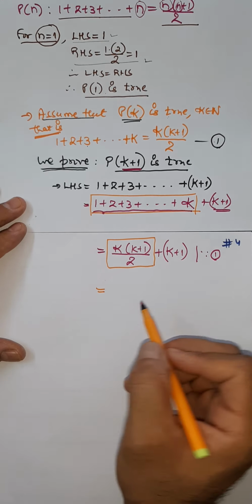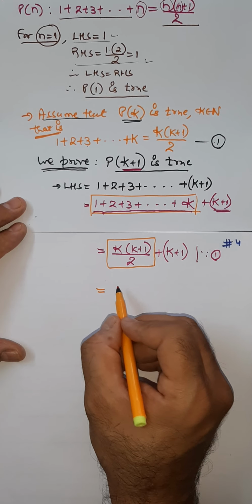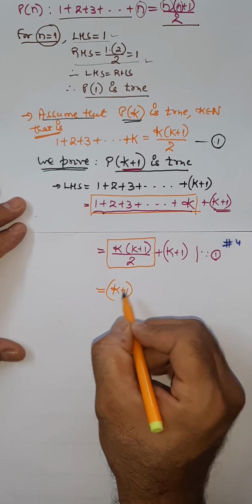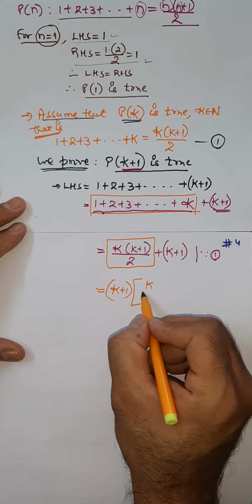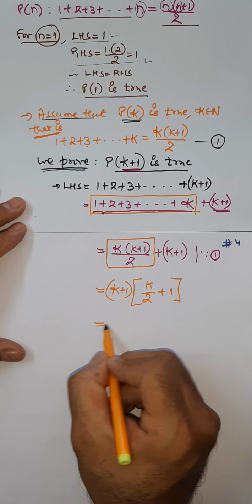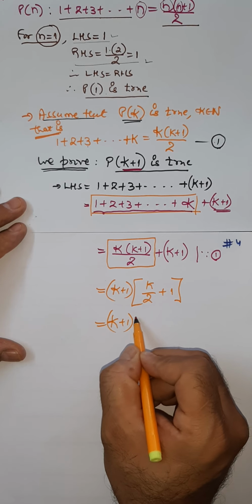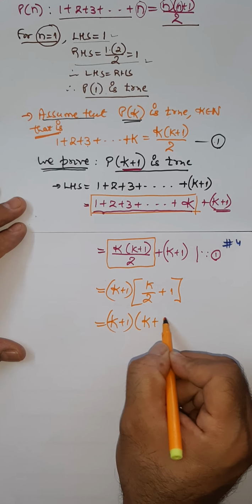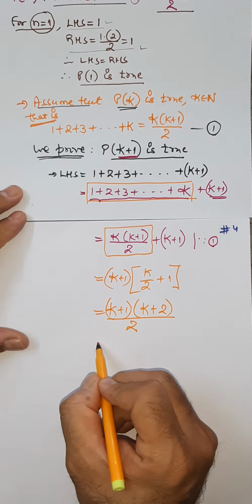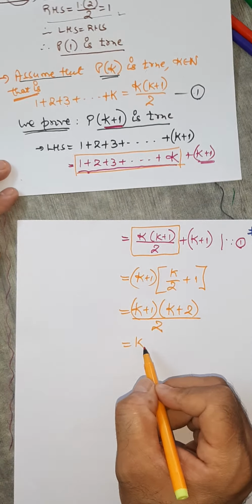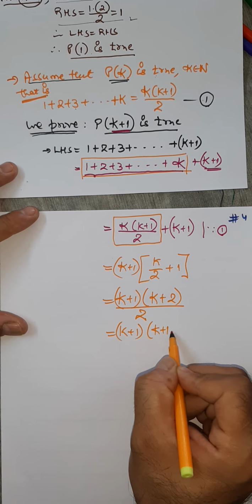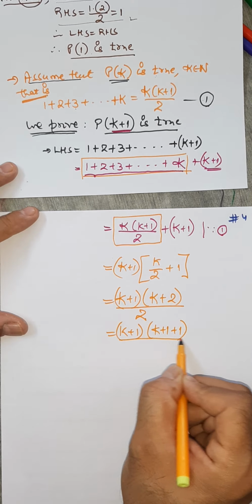Now we simplify algebraically. So you take 2 as LCM and you can find k plus 1 common. So you have k by 2 from here and 1 from here. k plus 1 common. Take LCM. So k plus 1, k plus 2 by 2. So if you want, you can just rewrite like this here. How do I rewrite? k plus 1 into k plus 1 plus 1 by 2.